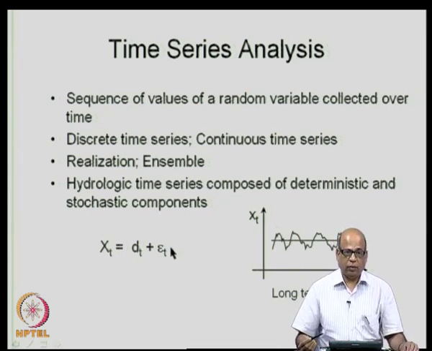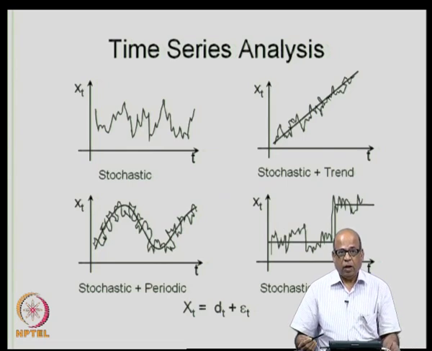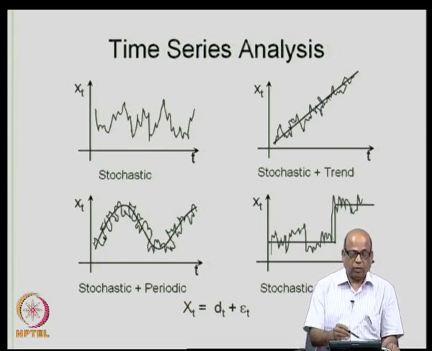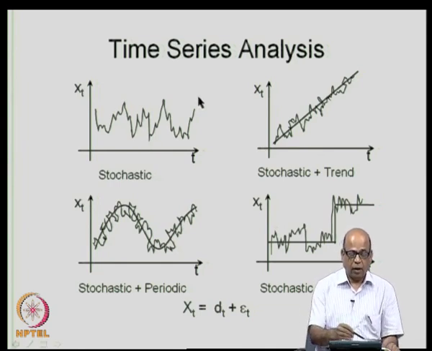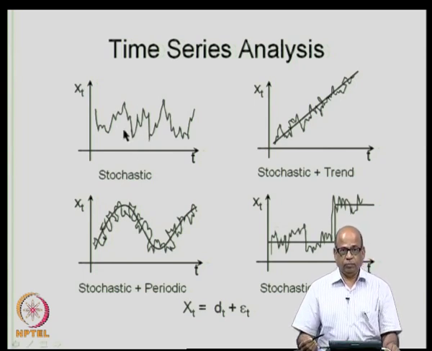This is what we discussed in the last class, and we have also seen that a time series may in general consist of a purely stochastic component. That means there is no deterministic component at all, the values are all randomly fluctuating like this, in which at any time t, the observations between time t and time t plus 1 have no relationship among themselves.